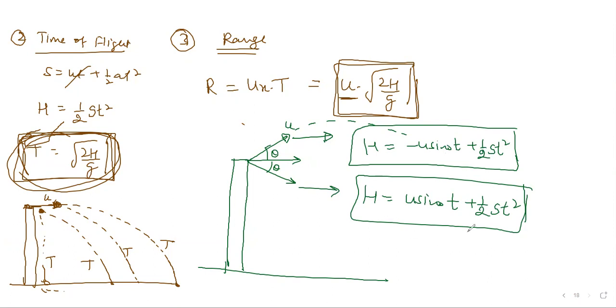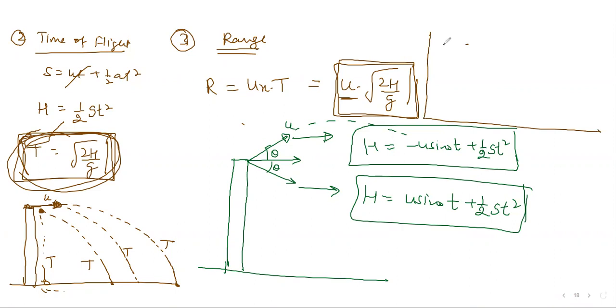In this chapter, we have a small topic called relative motion that I'll teach in the next lecture. So now, let's practice a few questions on horizontal projectile motion also. But before this, I forgot one small thing, that we have to write the equation of motion also. So I'm writing it here.